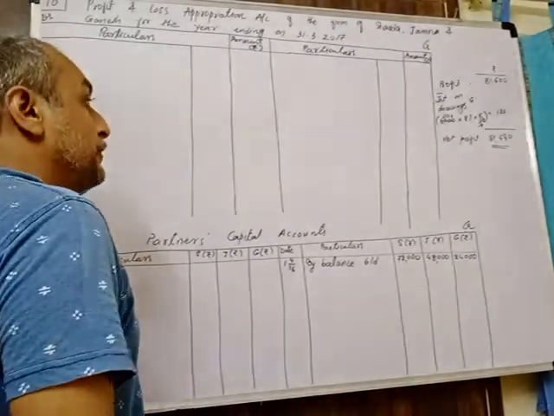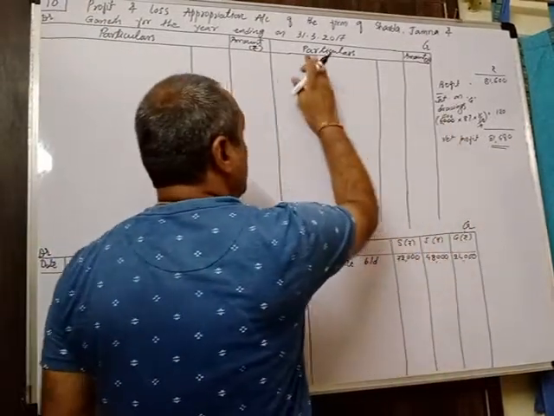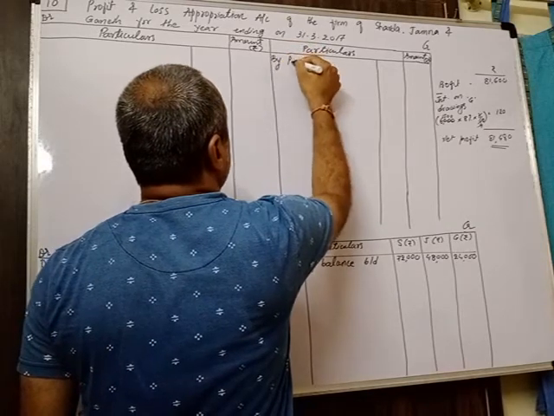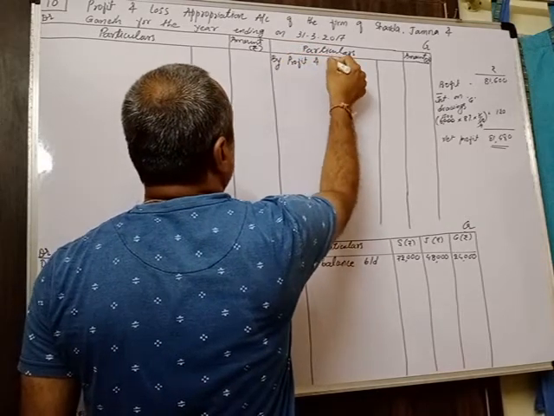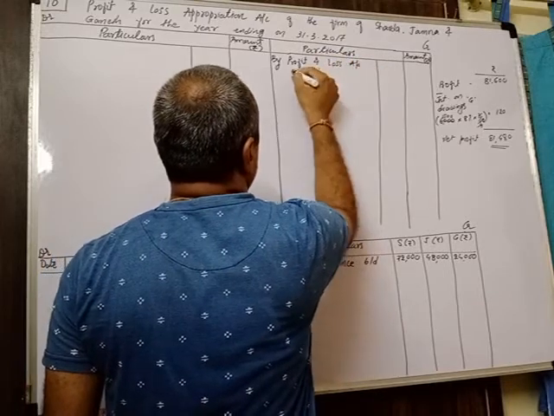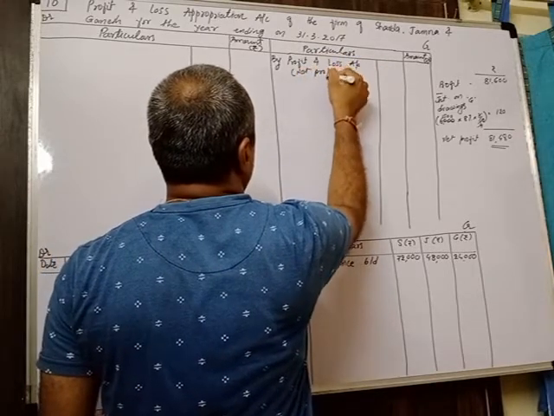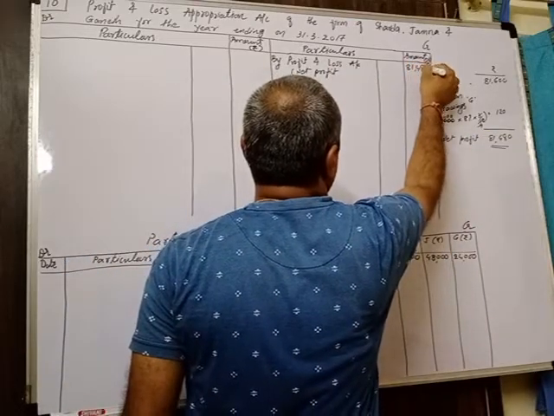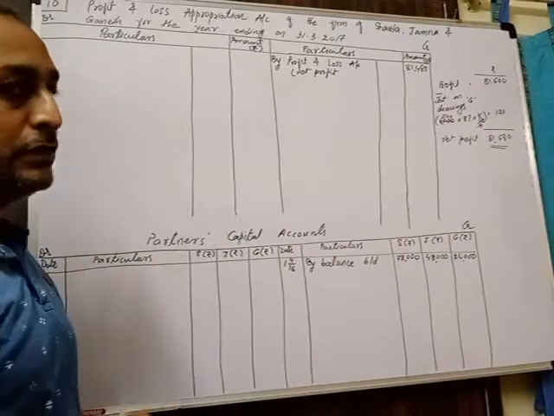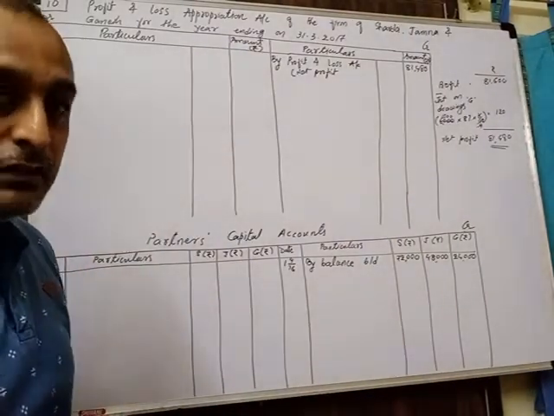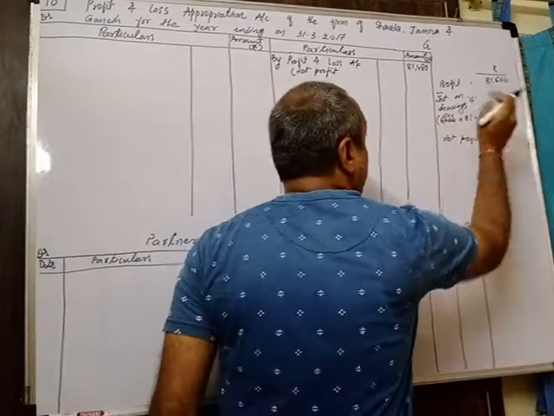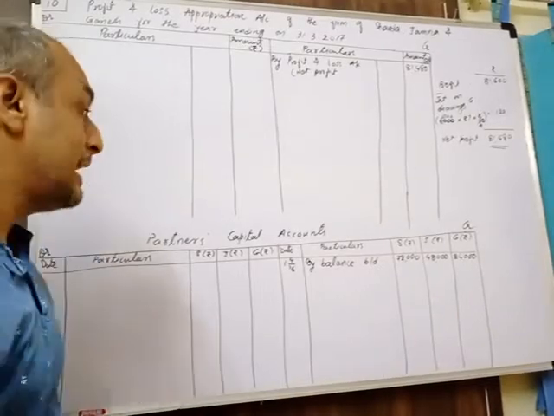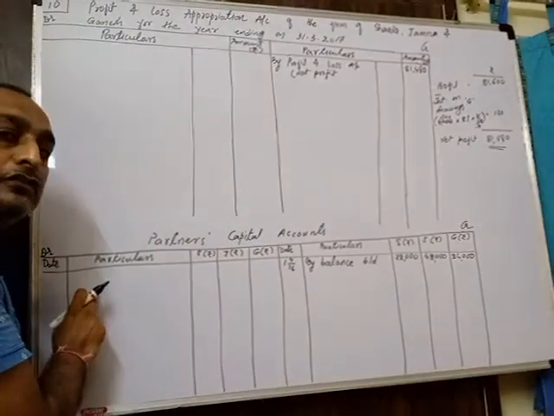Okay. So see now, first important thing, this profit we have to record in our appropriation account on the credit side by profit and loss account (net profit), which we got, 81,480. This is your net profit of the profit and loss account after deducting the interest on drawings effect. Okay, and now we'll record the interest on drawings also, but before that first we'll record the amount of drawings. Drawings is recorded on the partners' capital accounts credit side.